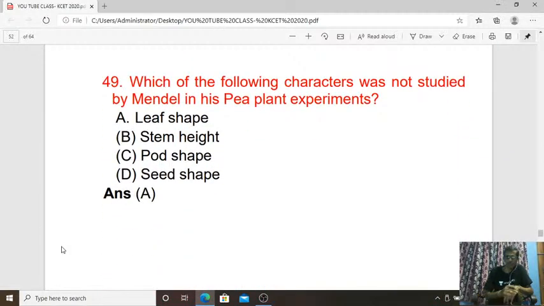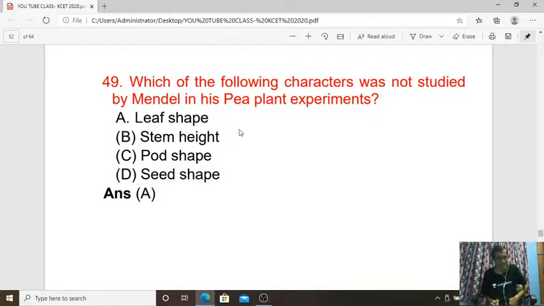Next, 49th question. Which of the following characters was not studied by Mendel in his pea plant experiment? Answer is A, which refers to leaf shape. Apart from this, all other things were studied by Mendel, isn't it? That is stem height, long or short, then pod shape, then seed shape. So all those things are studied.